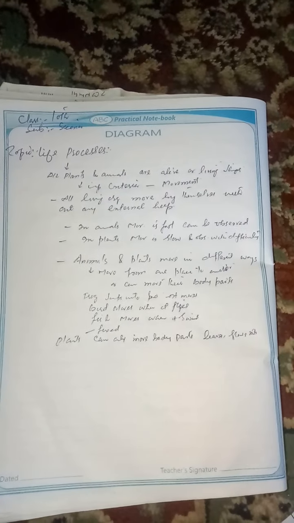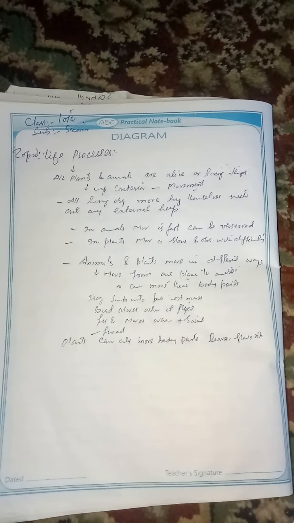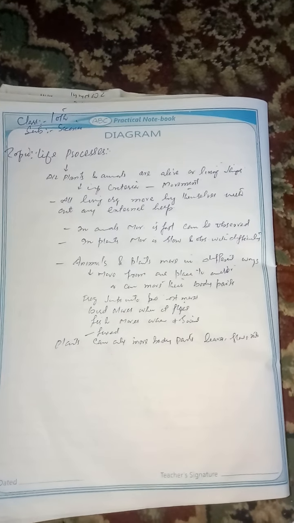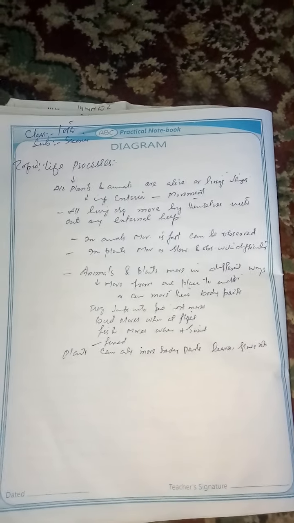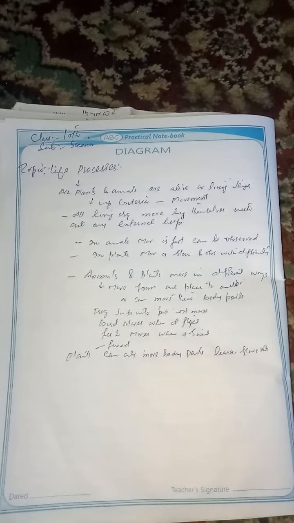For example, in animals the movement is fast and can be observed easily, but the movement in plants is usually slow and is observed with difficulty. So animals and plants move in different ways.